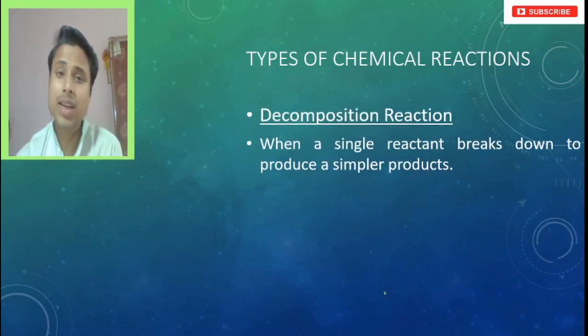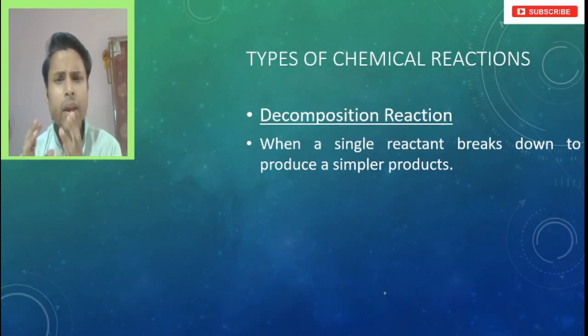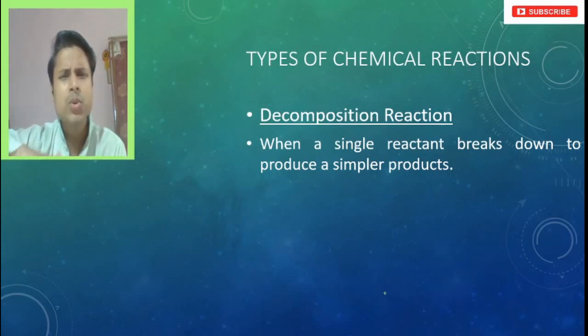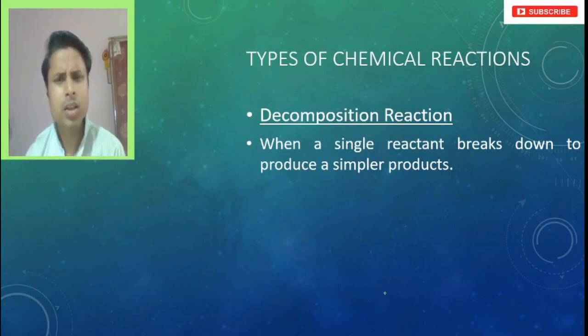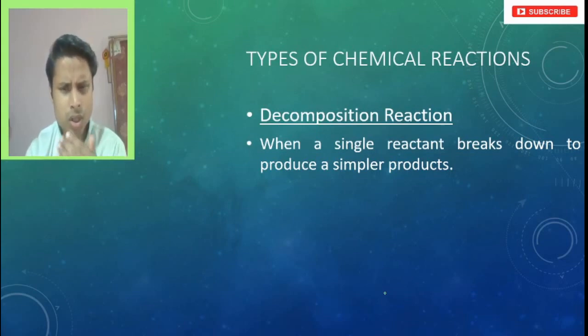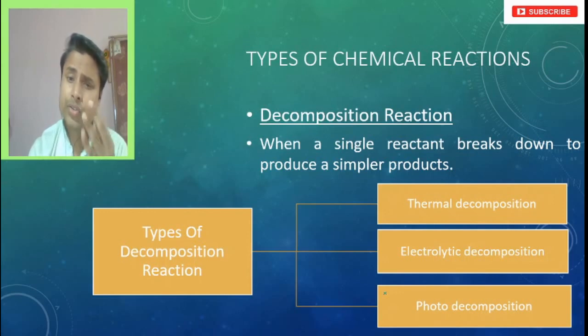Next, which we will see is the decomposition reaction. Decomposition reaction is where a single reactant breaks down into simpler products. Now how it breaks down: it breaks down with some things, and based on the things which break down the single reactant, we have classified this into three categories.